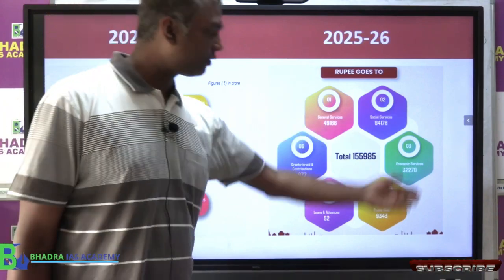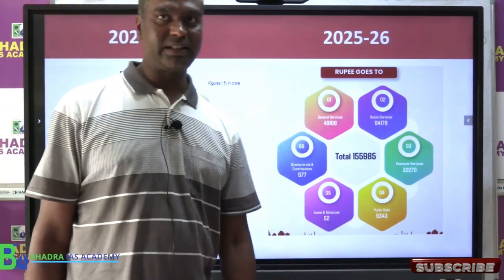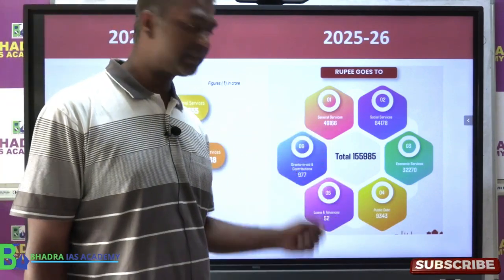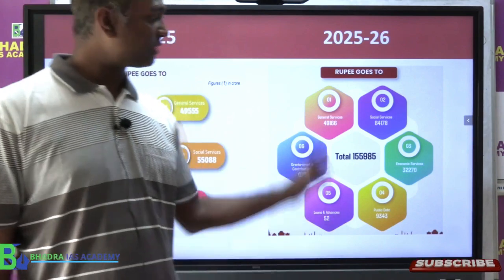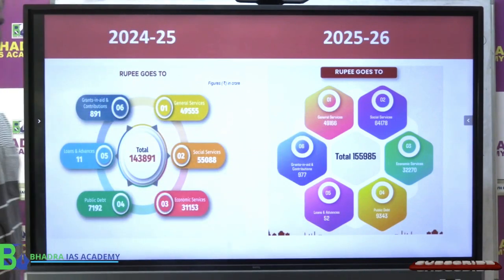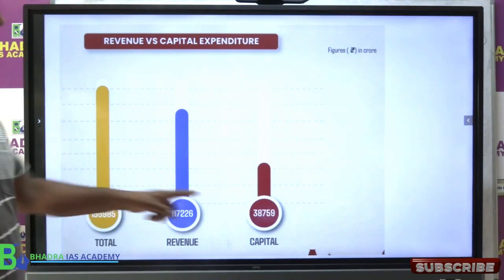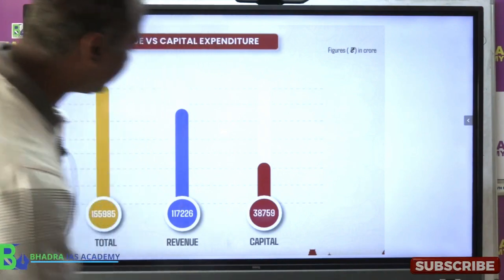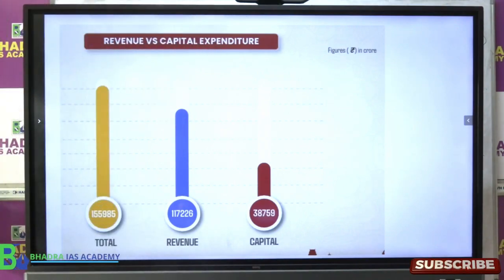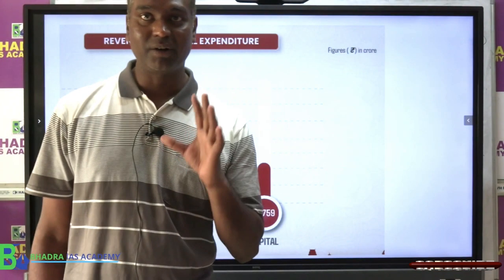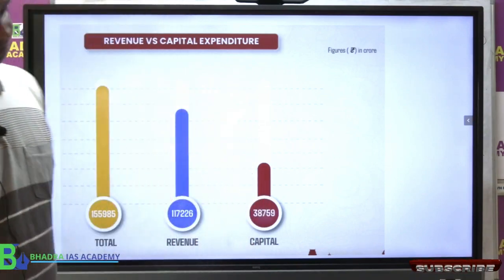So this is what we call the overall expenditure. Some are revenue expenditure and these are all capital expenditure. Clear now? So they have combined and given together. Okay. Now which is more, revenue expenditure or capital expenditure? If you see, capital expenditure is greater than revenue expenditure. So revenue expenditure is not much, whereas capital expenditure is rather high of the state government of Assam.